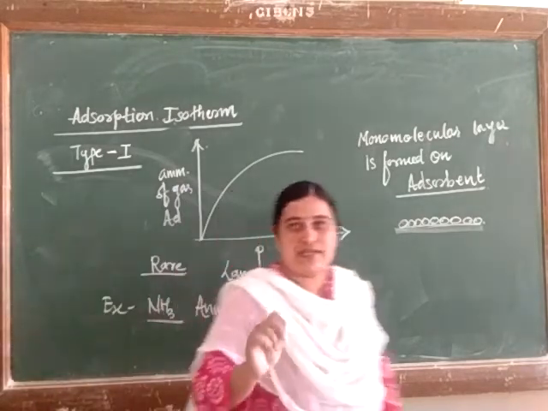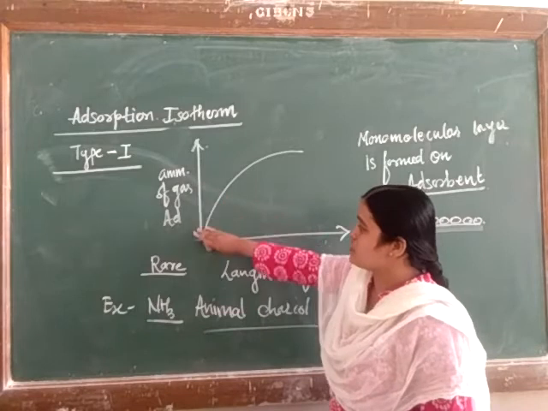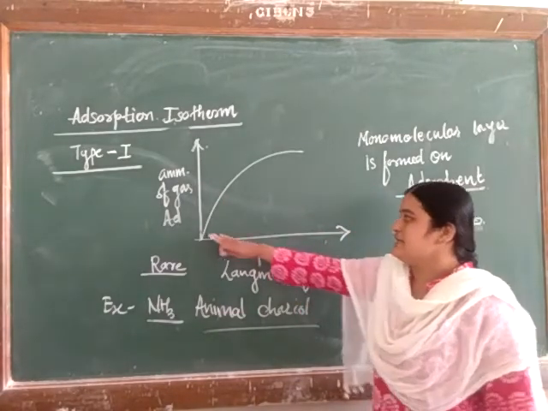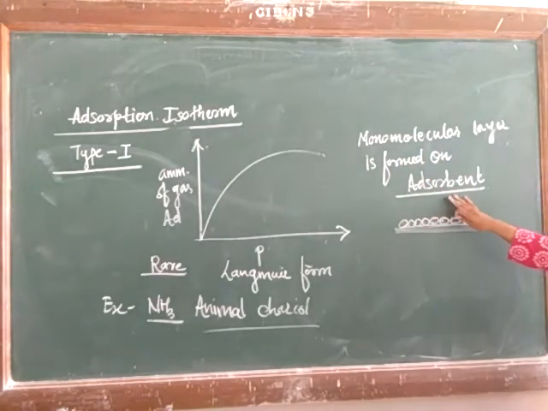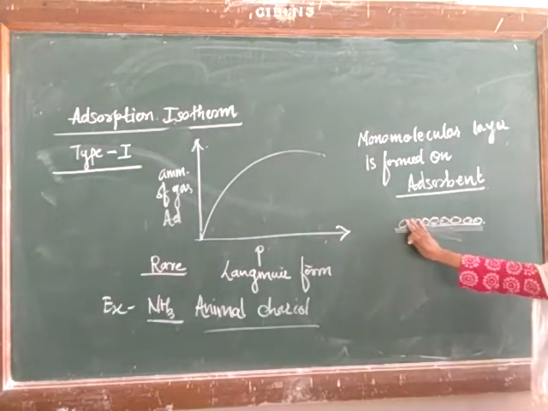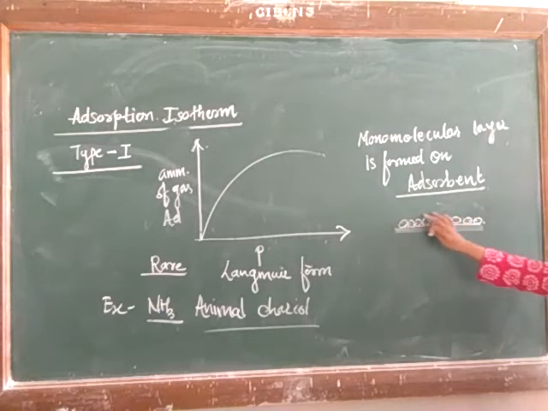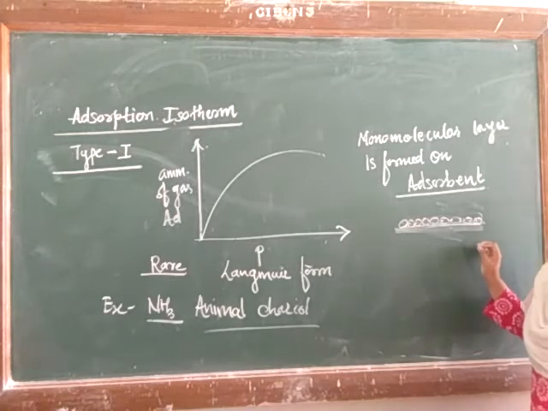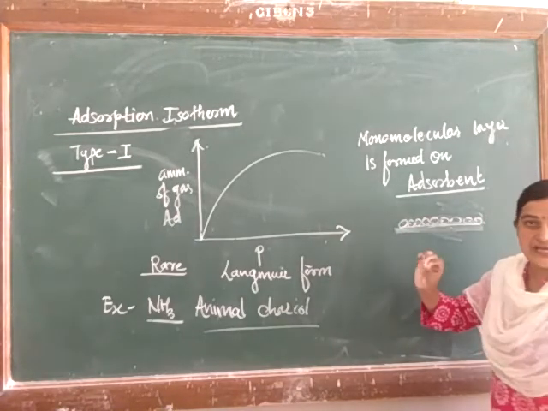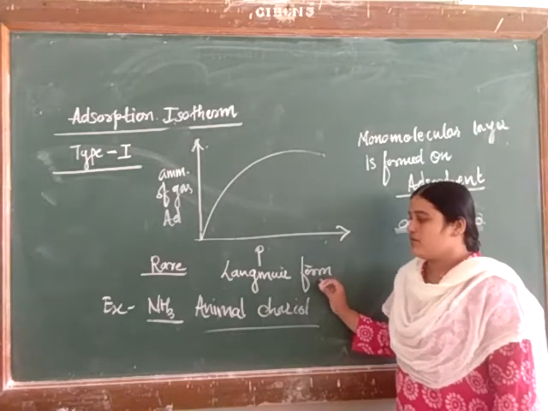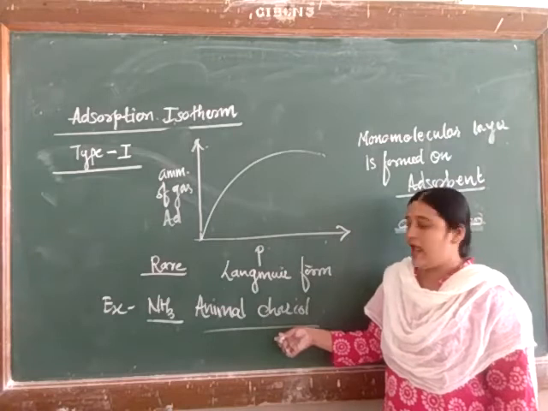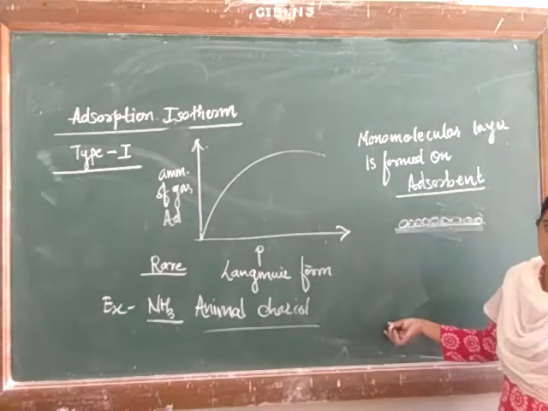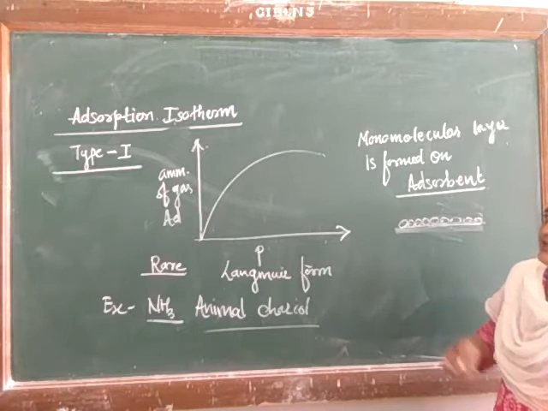So let's see once again. Type 1, amount of gas adsorbed versus pressure. Here only the monomolecular layer is going to form on the adsorbent this way. There is no formation of bimolecular layers, meaning multilayers are not formed, only the monomolecular layer. And this type of graph is very rare in nature. It is the Langmuir form, and the example we can give is ammonia adsorbed on animal charcoal. This is an example for type 1.